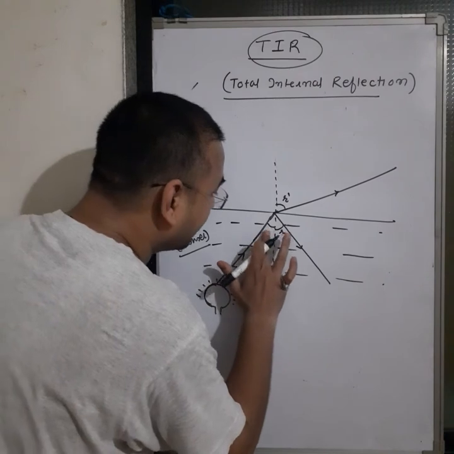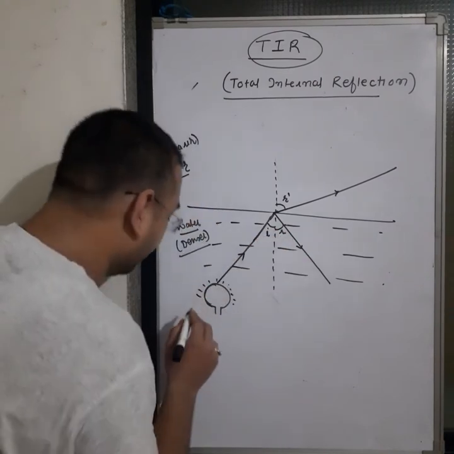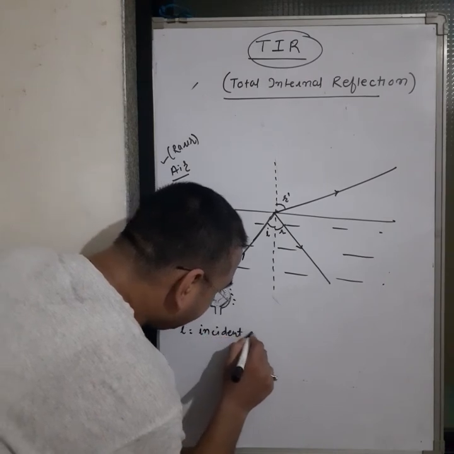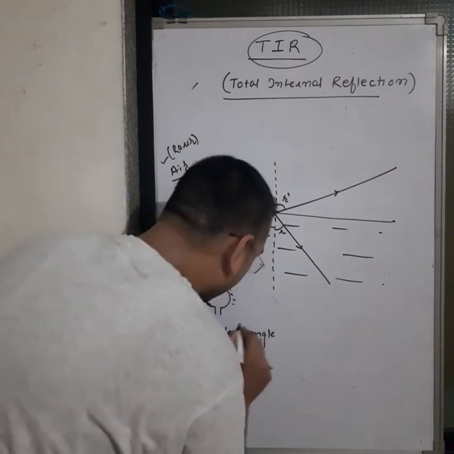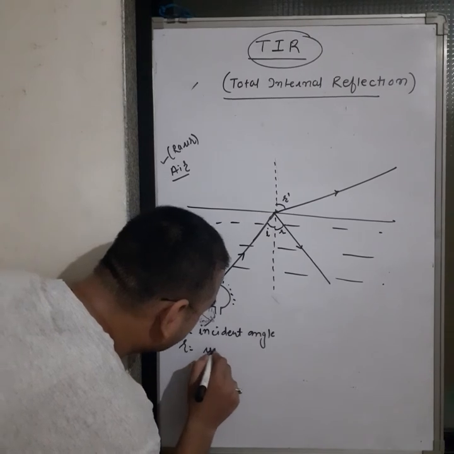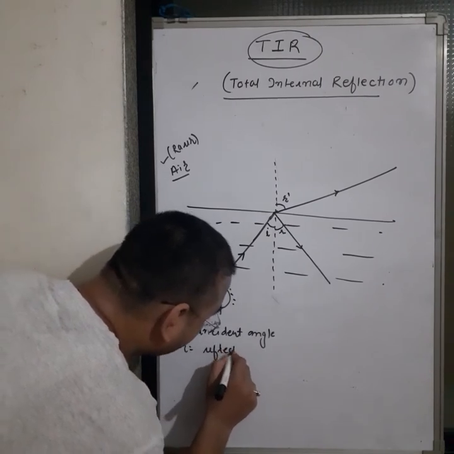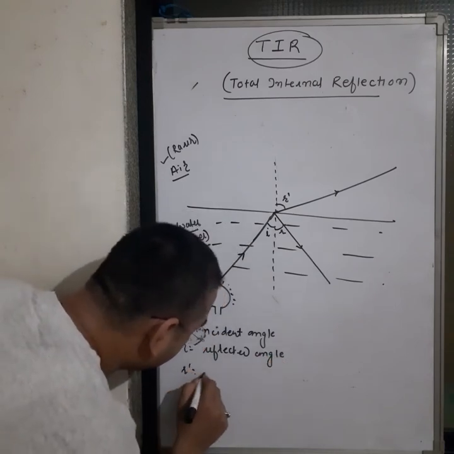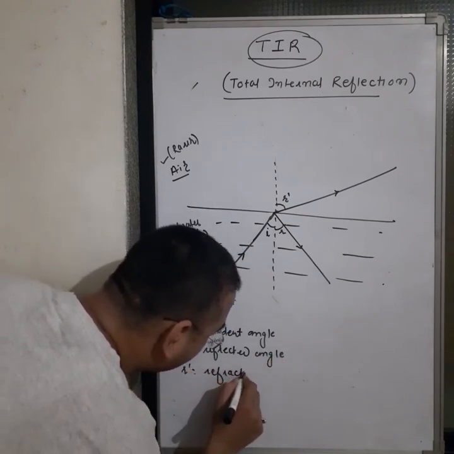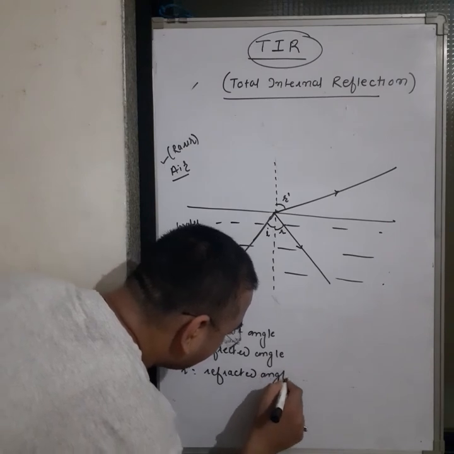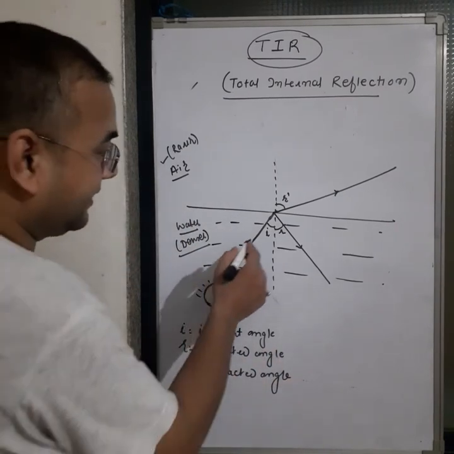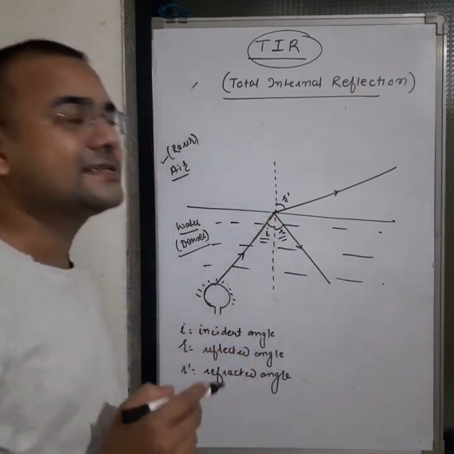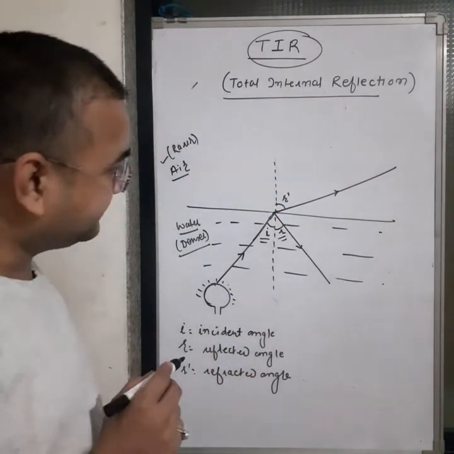This is the incident angle I. So I is your incident angle, while R is the reflected angle, while R dash is your refracted angle. Again, I is the incident angle, R is the reflected angle, and R dash is the refracted angle.